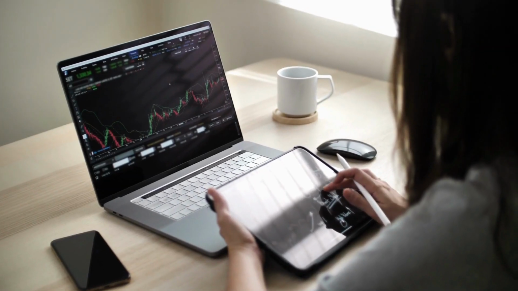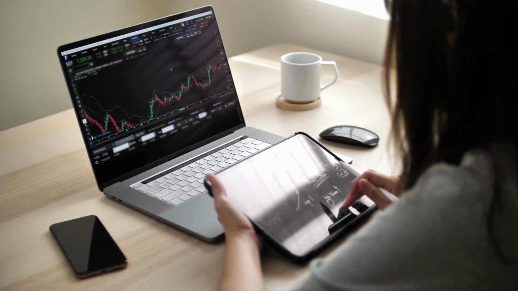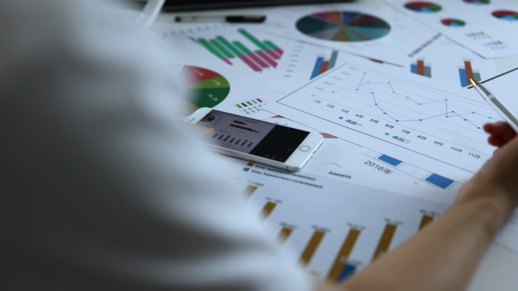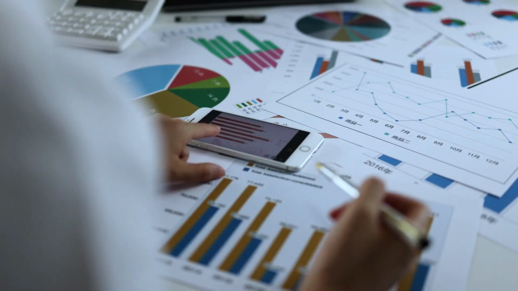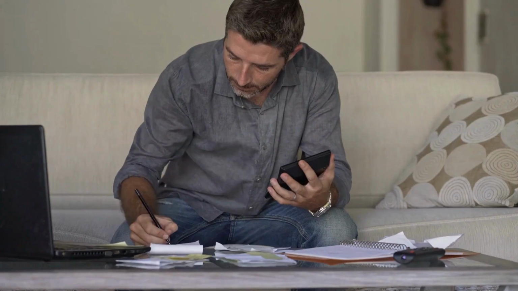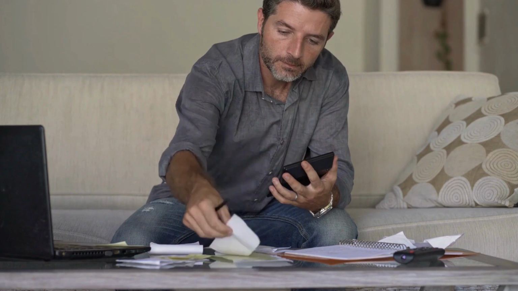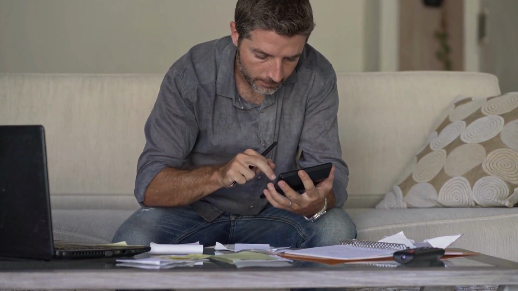This occurs when the interest you earn from your investments is reinvested, thus creating a cycle where you earn interest on your interest. The beauty of compound interest lies in its ability to amplify growth over the long term, leading to significant returns on your initial investment. Alongside understanding compound interest, regular investing plays a vital role in maximizing your investment potential.